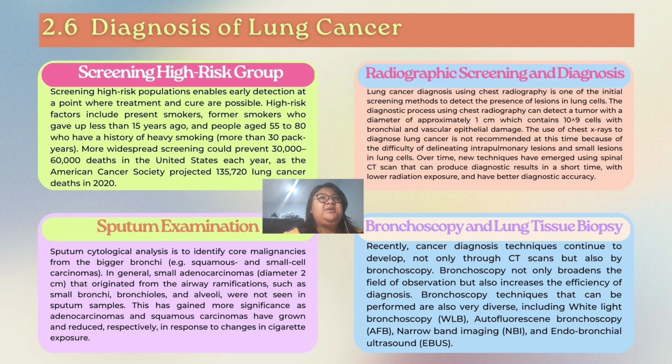The third one is sputum examination, where sputum cytological analysis is used to identify malignancies from the bigger bronchi. In general, small adenocarcinomas that originate from the airway ramification, such as small bronchi, bronchioli, and alveoli, are not seen in sputum samples. This has gained more significance as adenocarcinoma and squamous carcinoma have grown and reduced, respectively, in response to changes in cigarette exposure.